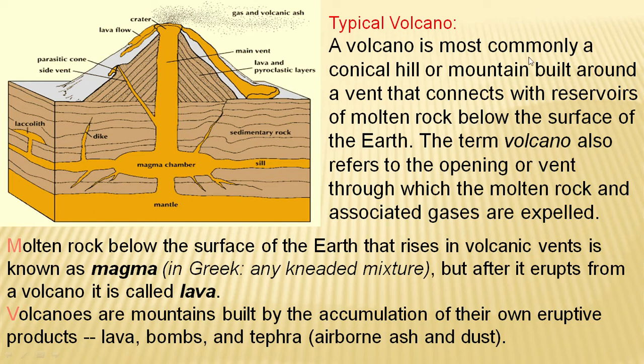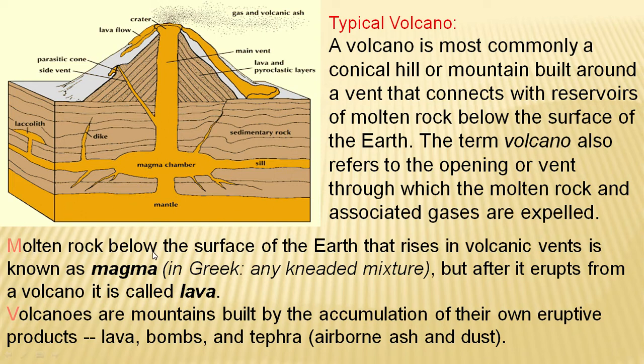The volcano is most commonly a conical hill, as we talked about, or mountain built around a vent that connects to the reservoir of molten rock below the surface of the earth. So this is the vent, that is volcanic vent, and these are the reservoirs of molten rock material. The term volcano refers to the opening or vent through which the molten rock and associated gases are expelled.